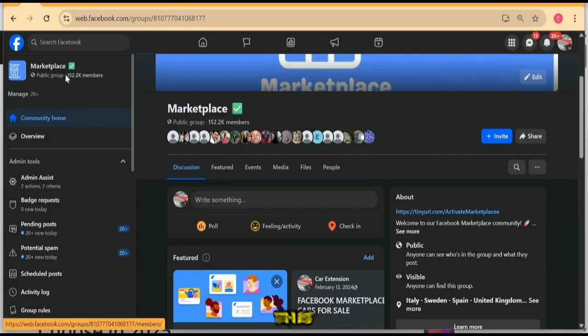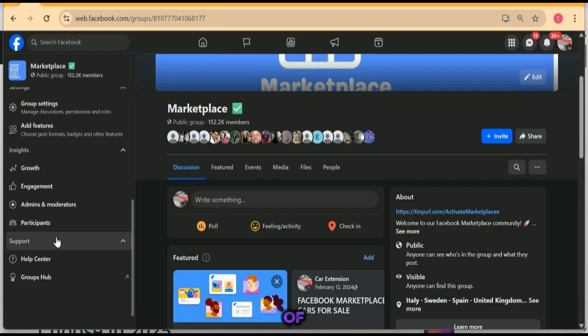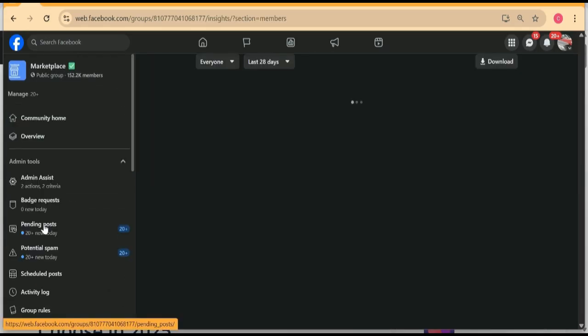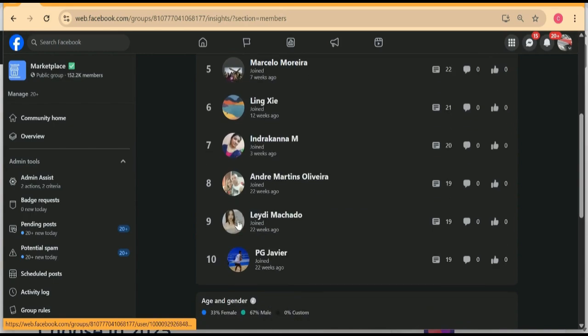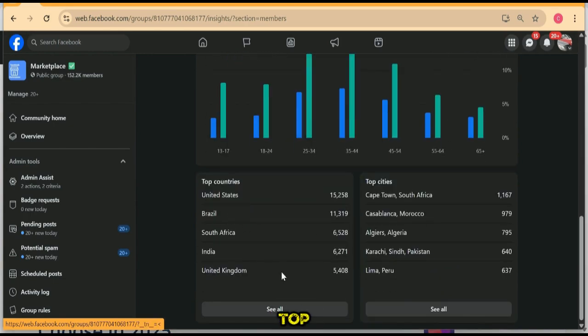So you can see like this, we have 150,200 members in a group. You start from one, start from two, start from three, and it gets up here. Most of this traffic, most of these people, let me go to participants. You can see the top countries.